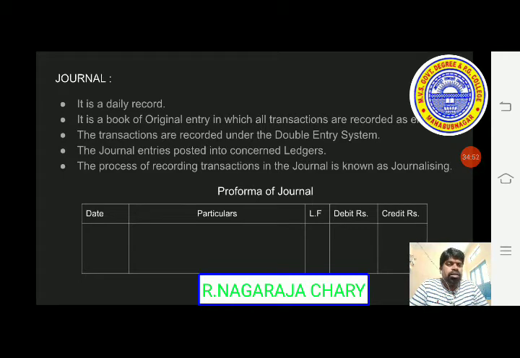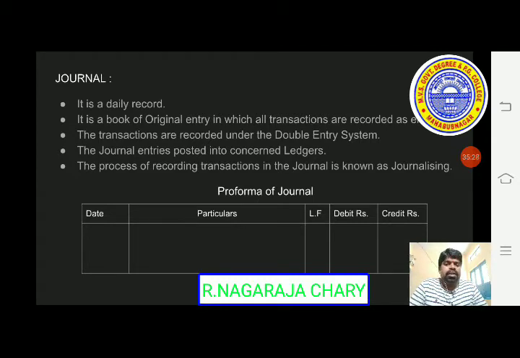Whatever transactions we are recording in the journal, that process is known as journalizing. After journalizing, the transactions are to be posted into the concerned ledger, that is known as posting entries into concerned ledgers. So here we see the pro forma of the journal. Here we have 5 columns.